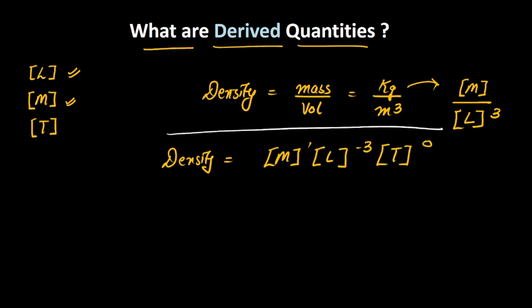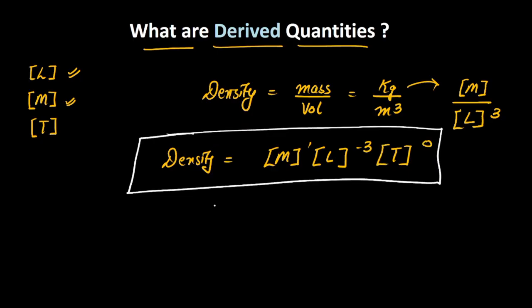Now this entire equation is what is called a dimensional equation, and these powers are what are called the dimensions. So the dimensions of density in mass is 1, in length it is -3, and in time it is 0.